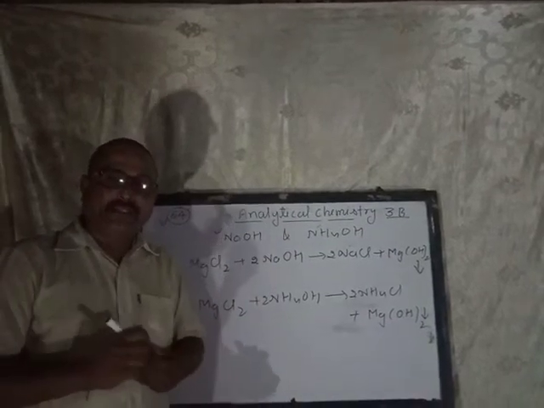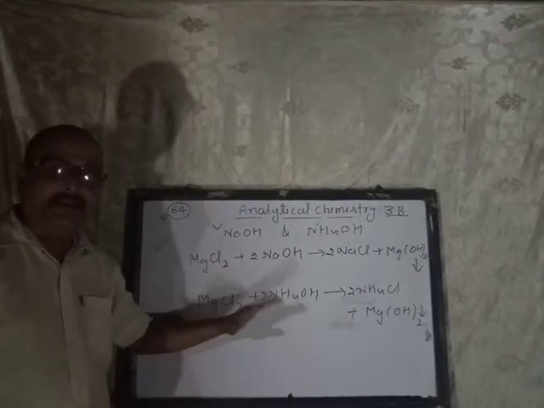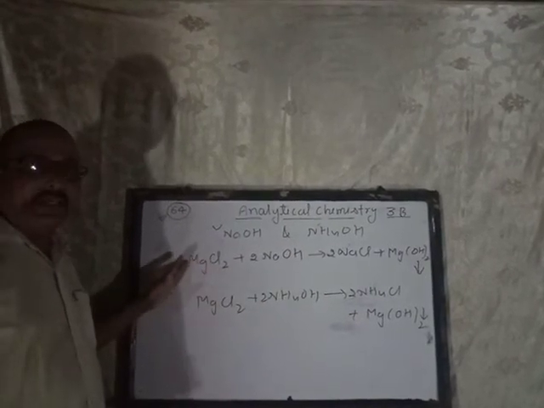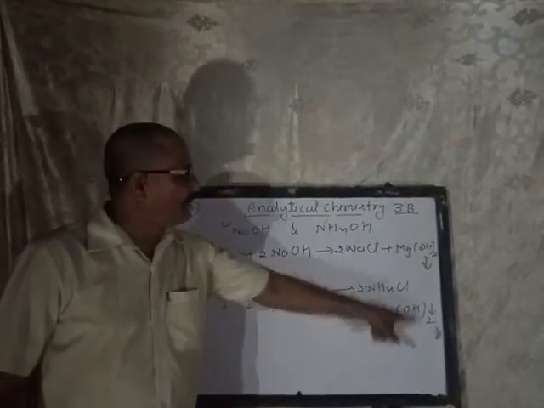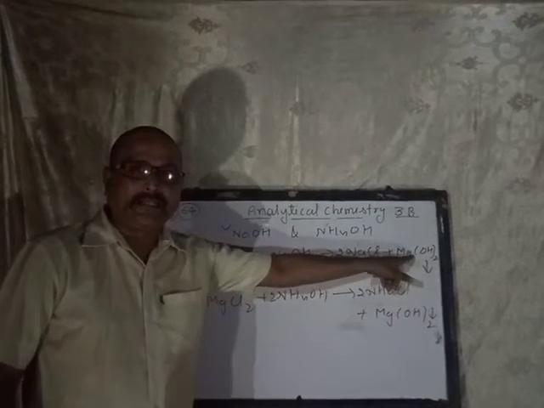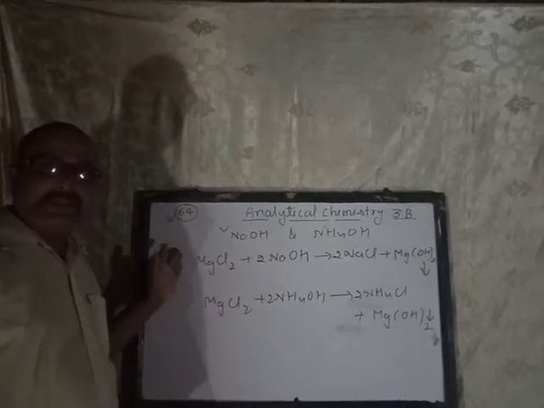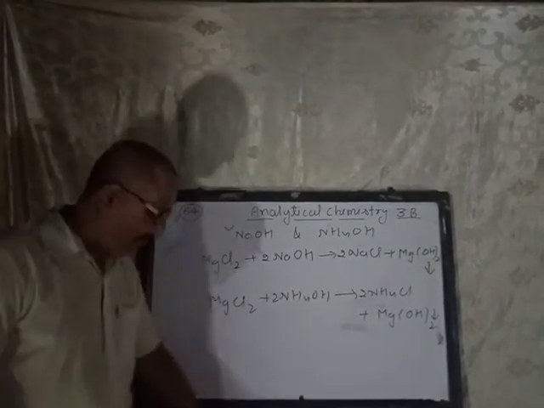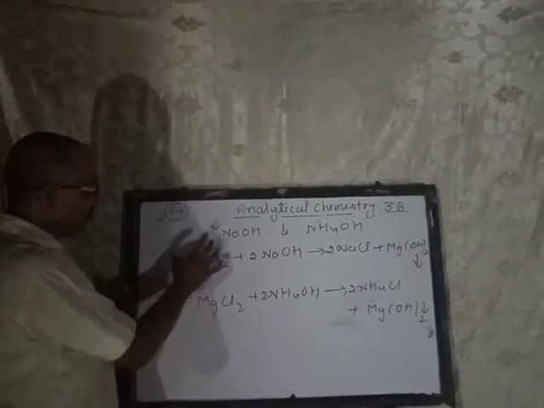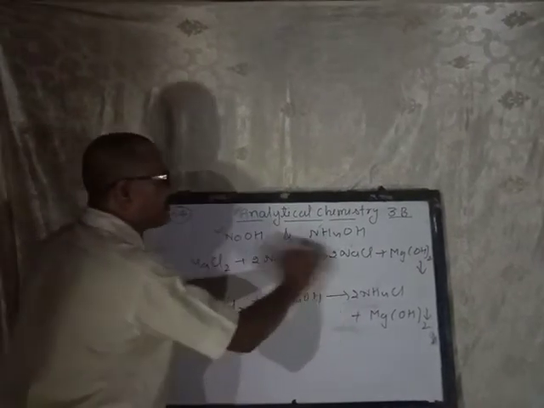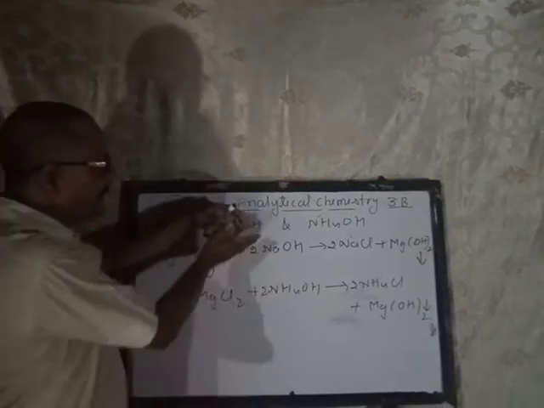The way of the question will be the same. What happens when a small quantity of sodium hydroxide or ammonium hydroxide is added to the solution of magnesium chloride? Your answer will be only that it gives a dull white precipitate of magnesium hydroxide. If the question asks what happened when sodium hydroxide reacts with this, you write the complete reaction. This is the second reaction. I am teaching both reactions of the salt with sodium hydroxide and ammonium hydroxide. In your book, page number 65, both reactions are given separately.